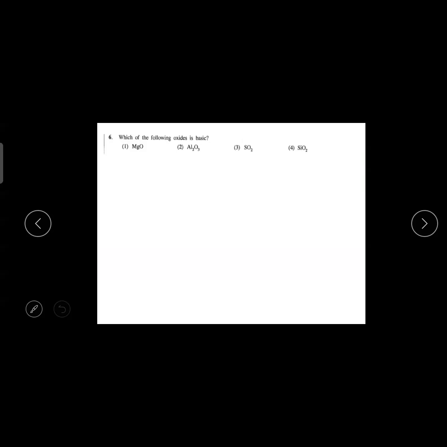Then the next one, which of the following oxides is basic? Okay, now this one, a lot of people confuse themselves. This is there in the grade 10 lesson. From left to right, what is happening to the oxides of the metals? Normally metals or non-metals, both are forming oxides. What is happening to that? Metal, remember like this, metallic oxides, magnesium, sodium, most of the metallic oxides, they are more towards the base. Non-metallic oxides, they are more towards the acids. For example, SO2.